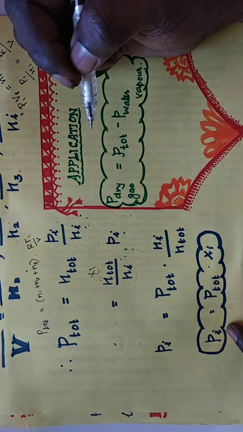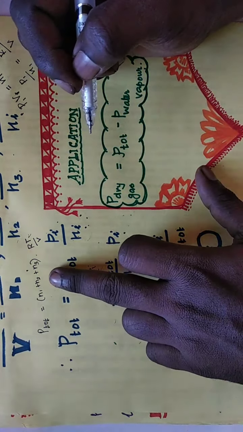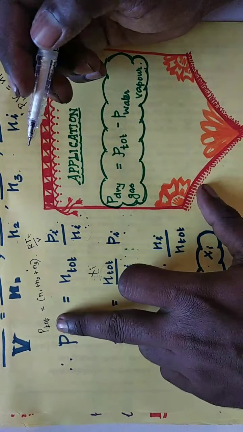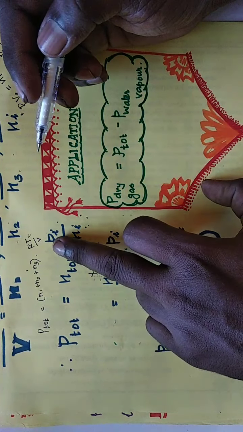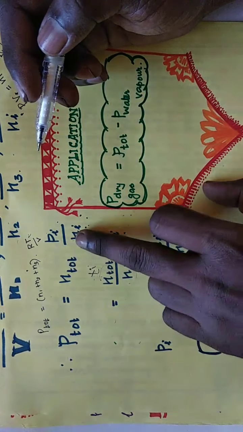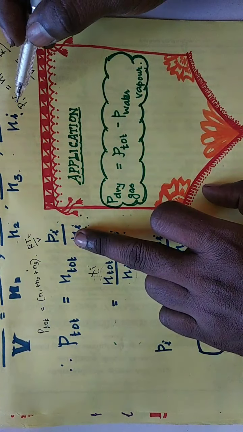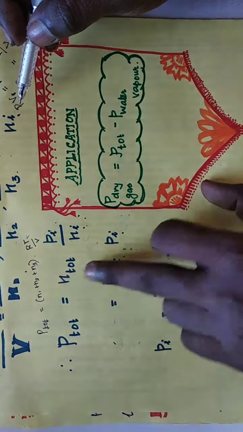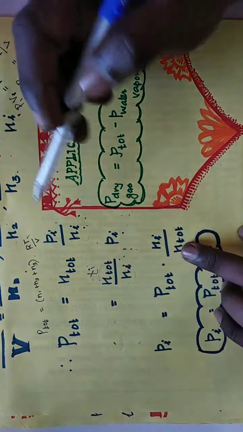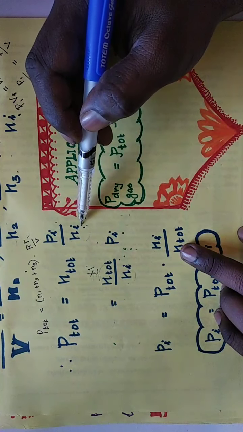Can you understand, students? This is the equation we got in the last slide. P total is equal to n1 plus n2 plus n3 into RT by V, and the value of RT by V is equal to Pi by ni. I have substituted that, then instead of this term I have used n total. Then n total by ni is the mole fraction.